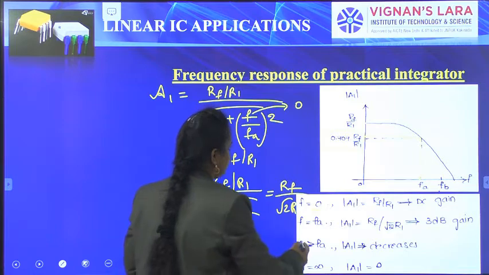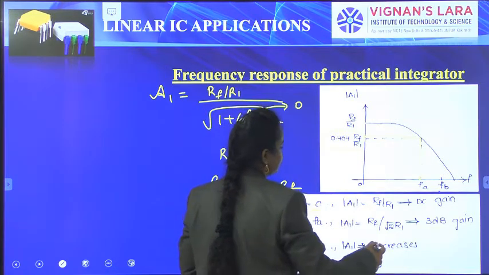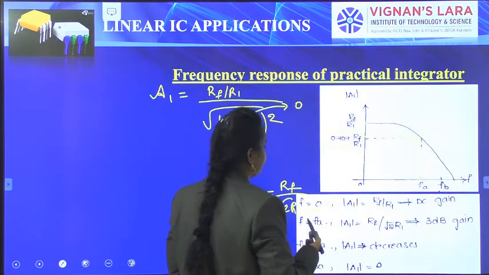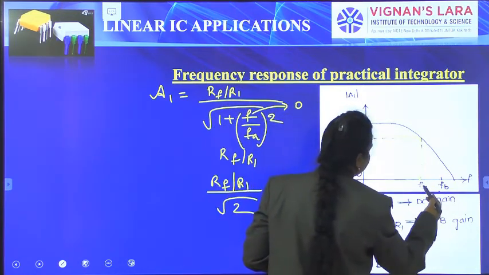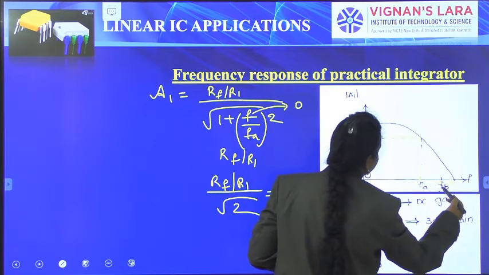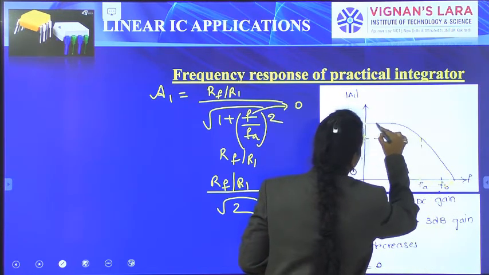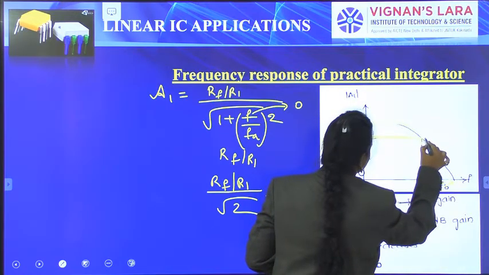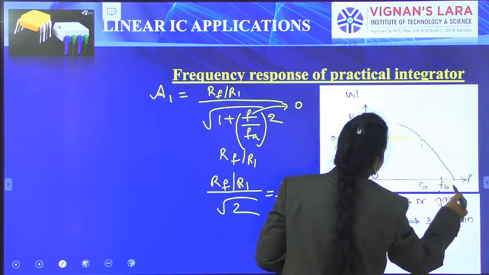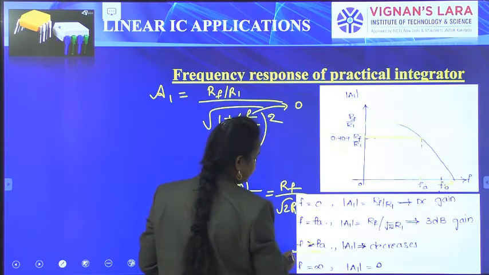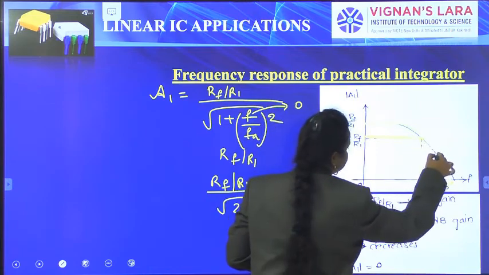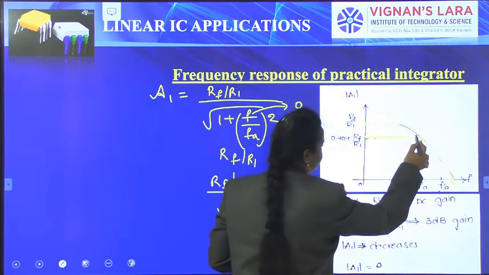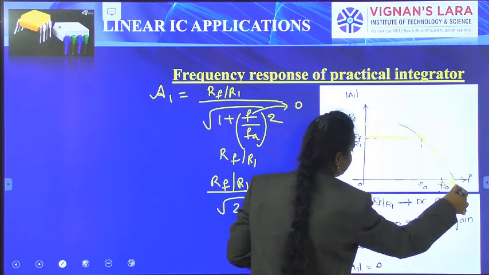If f is greater than FA, that means f is higher than FA, the gain will decrease. The gain is flat up to this point, and when f crosses this level, that means f is greater than FA, then the gain will decrease. If f is equal to infinity, the gain will be 0.